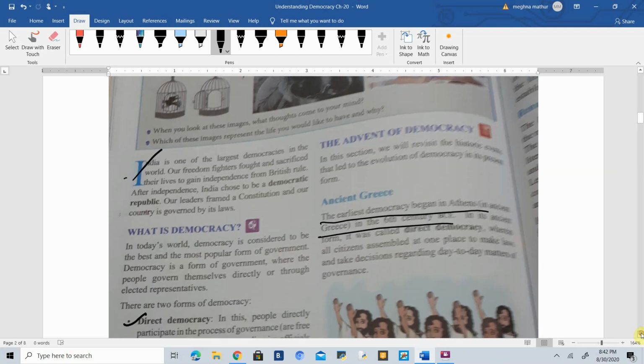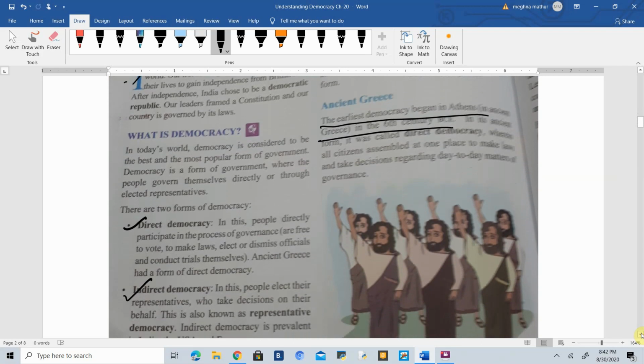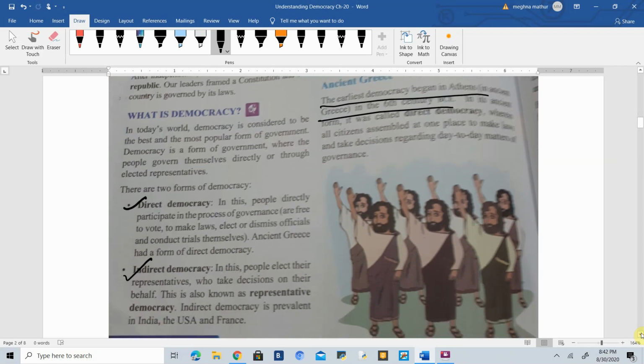Now the second topic is related to what democracy is and what direct and indirect democracy are. Now you all know the definition of democracy. Democracy is a form of government where the people govern themselves directly or through elected representatives. Now in this definition there are two important things. The first is people govern themselves directly. Okay, which is known as direct democracy.